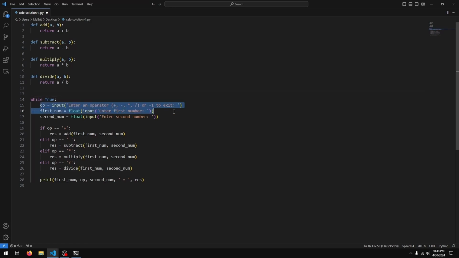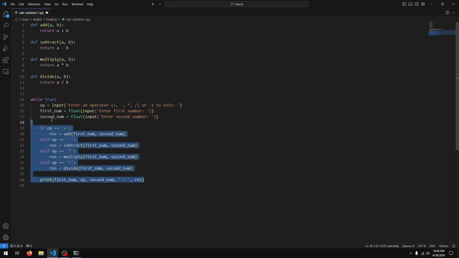And now what's going to happen is we ask for an operator, first number, second number, we do the calculation, and we present the result. Then we ask for another operator and do the calculation, result. Another operator, do the calculation, result.